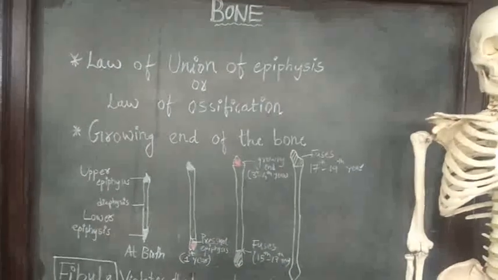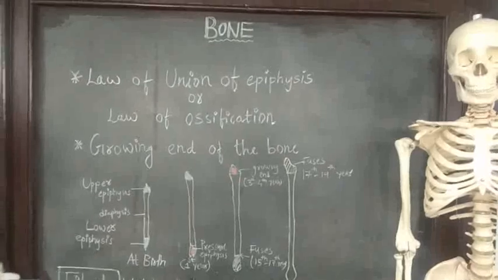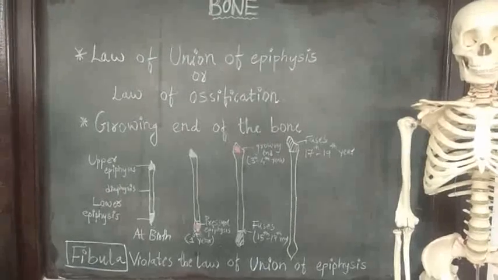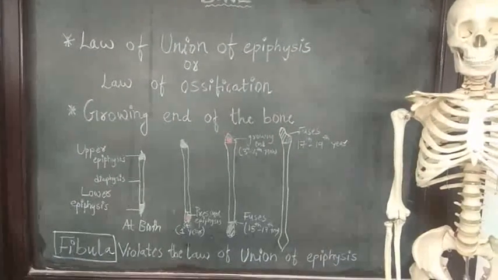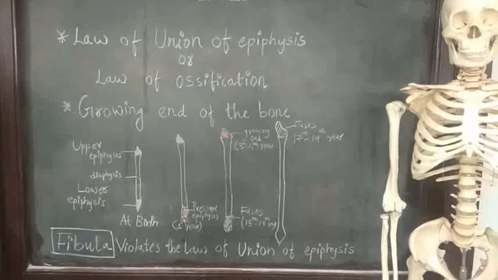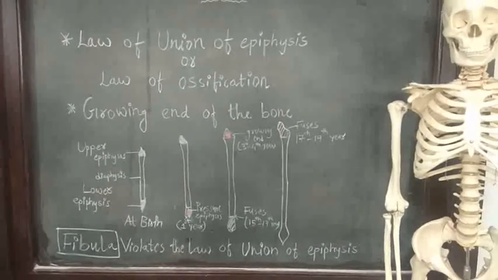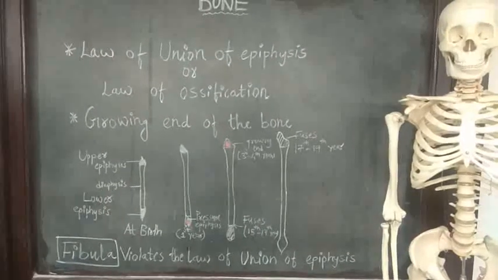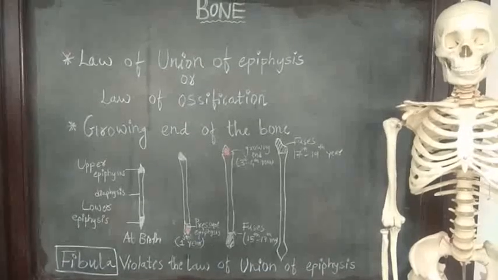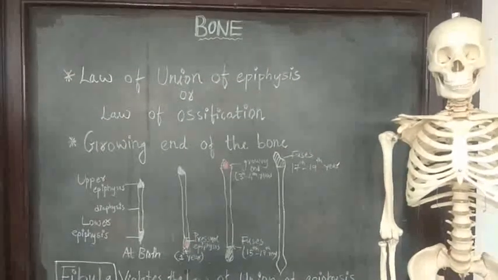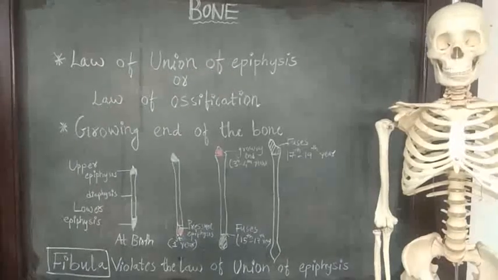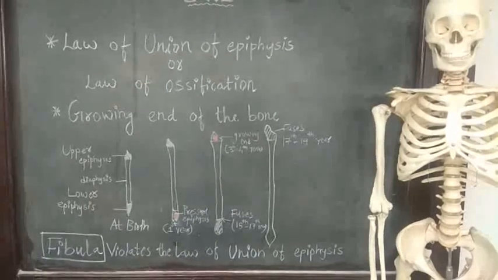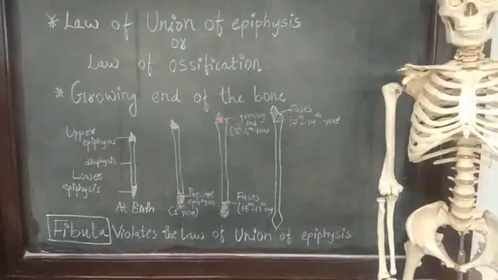Now, the law of union of epiphyses, which is also called the law of ossification. This law states that the epiphysis which appears first unites last with the diaphysis and vice versa, or the secondary center which appears first unites last with the diaphysis. However, this law is violated by the fibula.